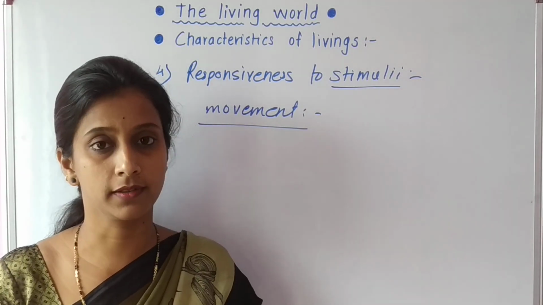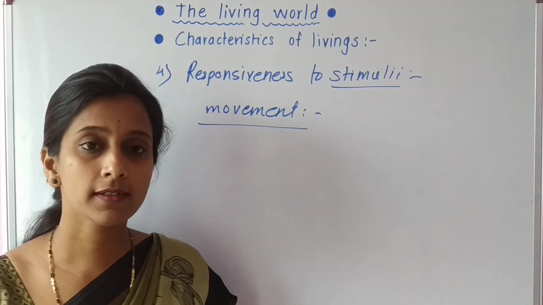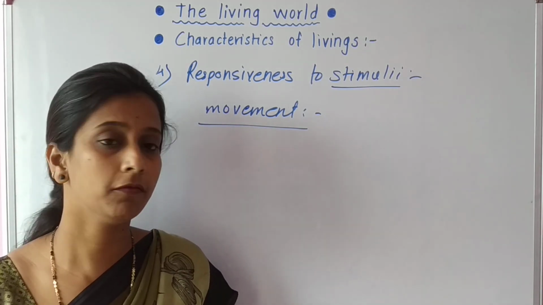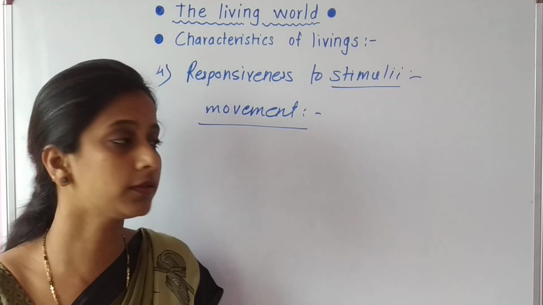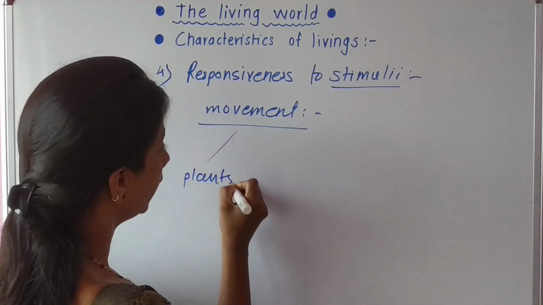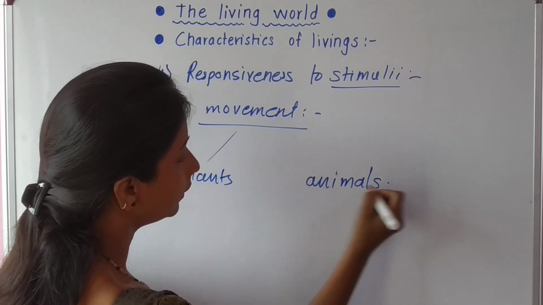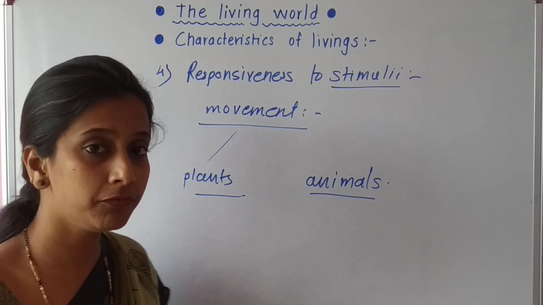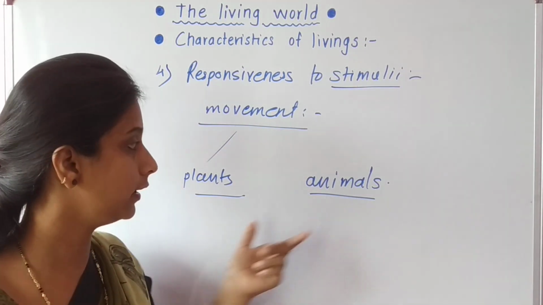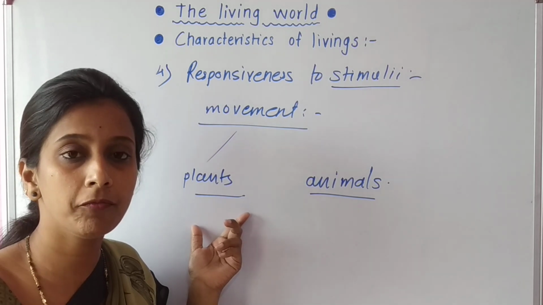For getting different things, we move from one place to another. One question in your textbook is: what is the difference between the movements of plants and animals? If we observe the movements of plants and animals, plants only move at their one place.